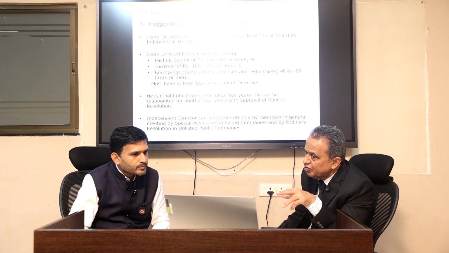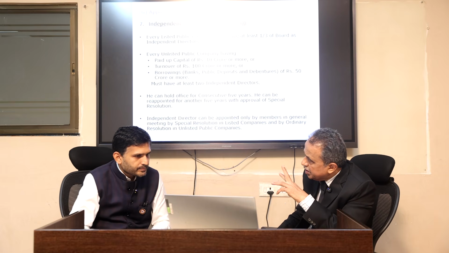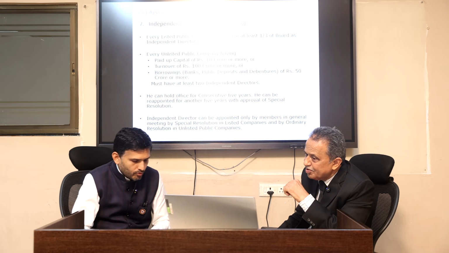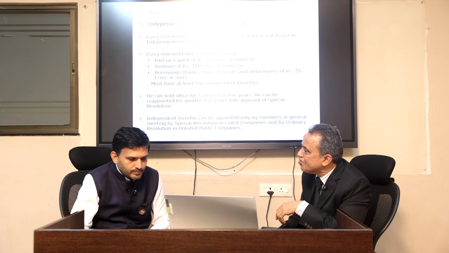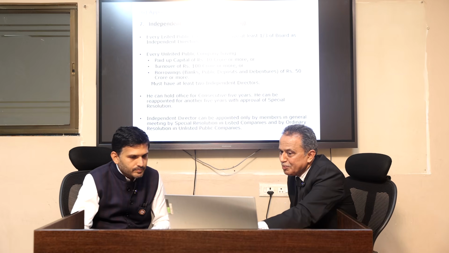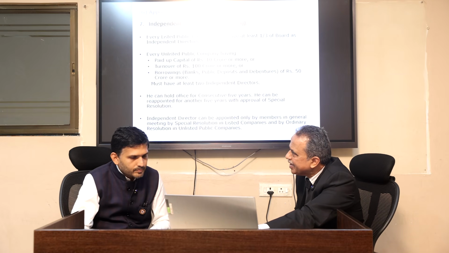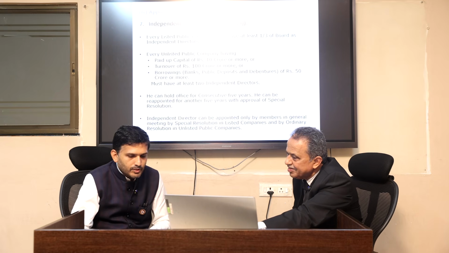And he can hold office for 5 consecutive years. He can get 2 consecutive terms of 5 years, with reappointment. But the appointment must be made in a general meeting with the consent of the shareholders. In a listed company, a special resolution is mandatory for appointment. In an unlisted public company, you can appoint the independent director with an ordinary resolution.